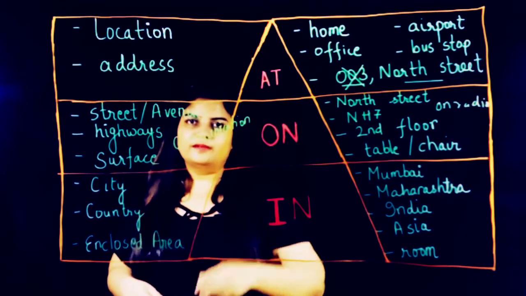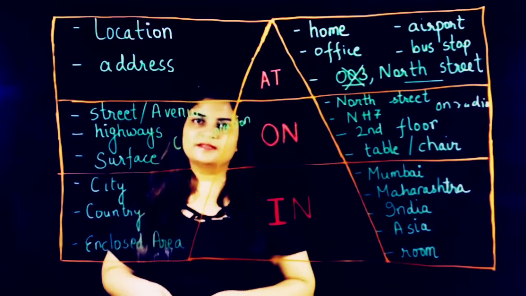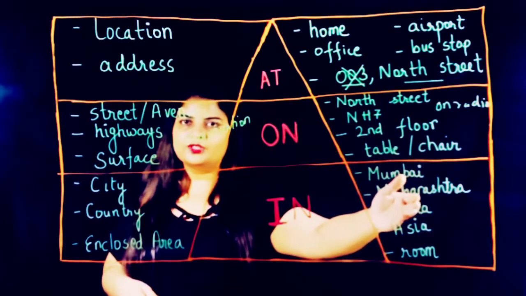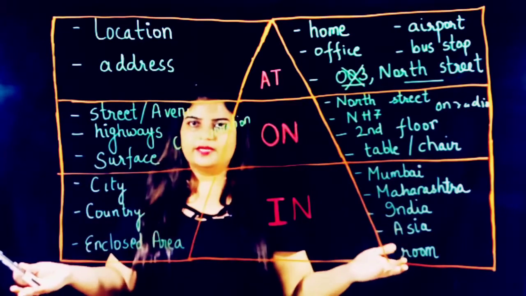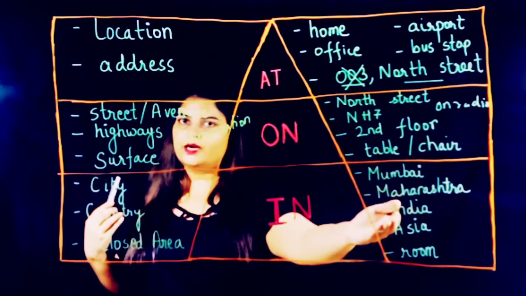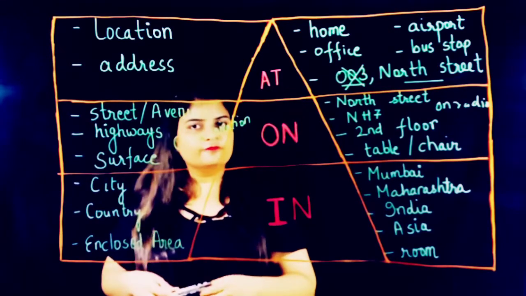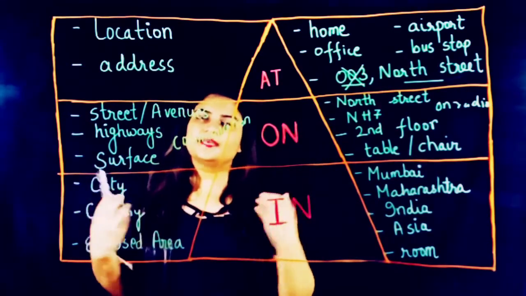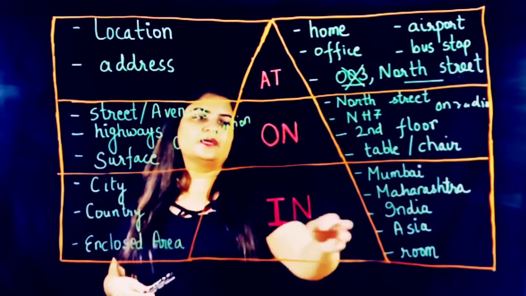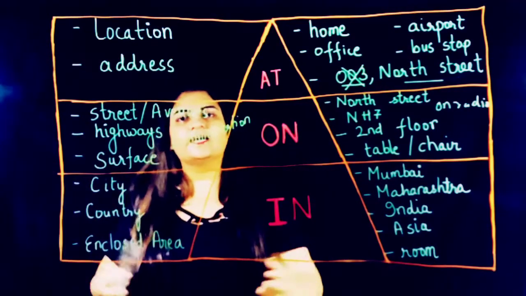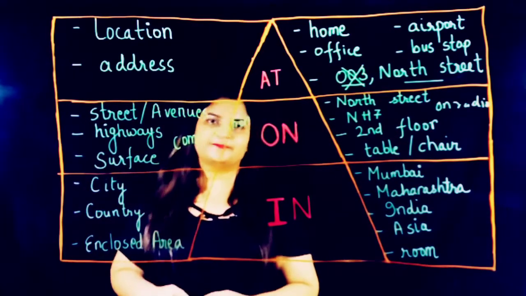Then coming to in, we have talked about city. So city is like Mumbai, state is Maharashtra, it is also a bigger area. Then India is much bigger than Maharashtra, and India is part of which continent? Asia is again a larger area. And in a room, now room is an enclosed area, that is why we have used in here.